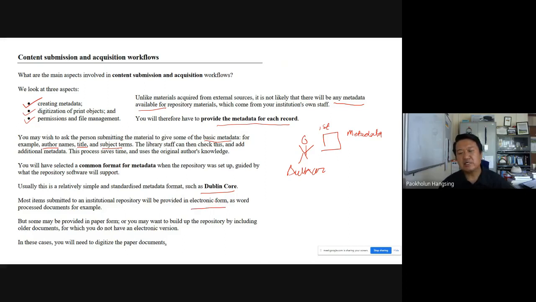If it is newly created, as we have mentioned in the previous classes, if the document is created for the first time, in today's world everybody creates their publication, their materials, their research output in digital form. Nobody writes by hand and submits to the publisher. It's always put in a computer and it is already digitally available.